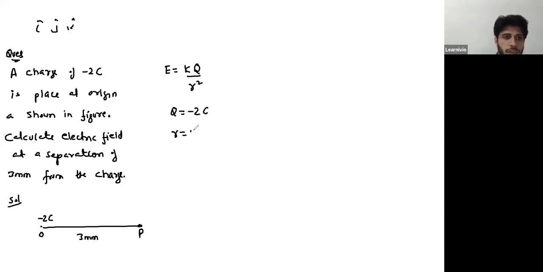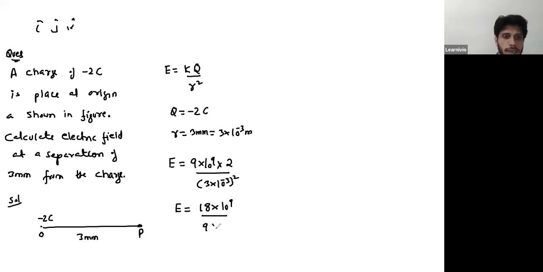Next, r is 3 mm, which is 3 into 10 raised to the power minus 3 meter, and k is 9 into 10 raised to the power 9. So this is 18 into 10 raised to the power 9 by 9 into 10 raised to the power minus 6. You can just calculate the ratio of 18 and 9. This is 2.